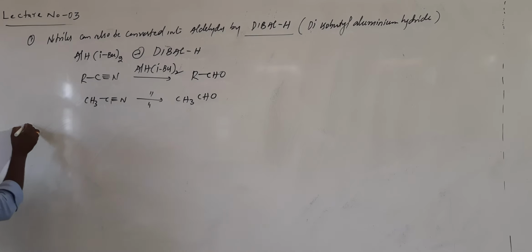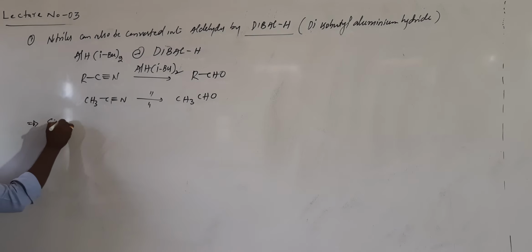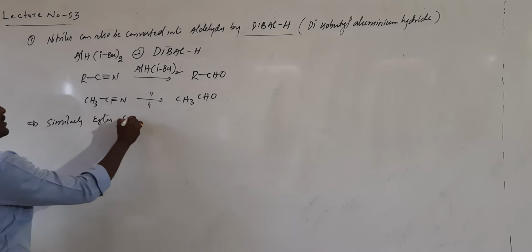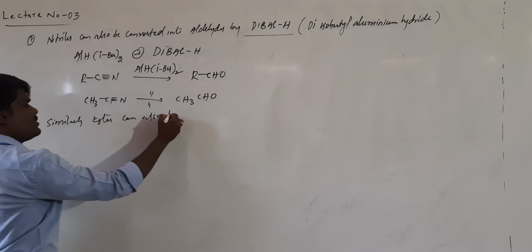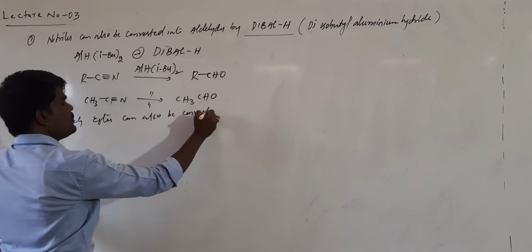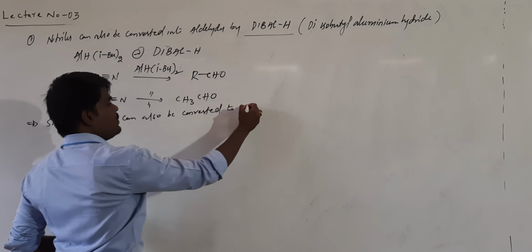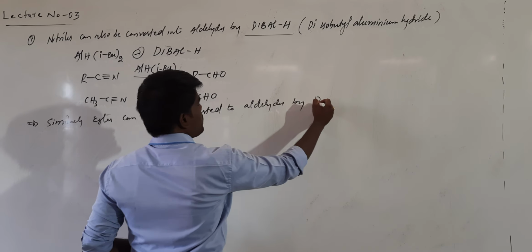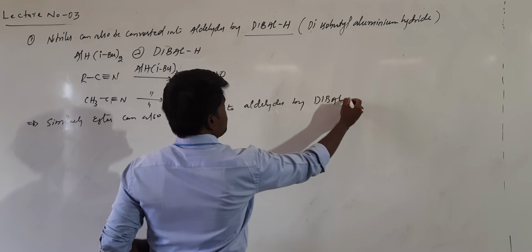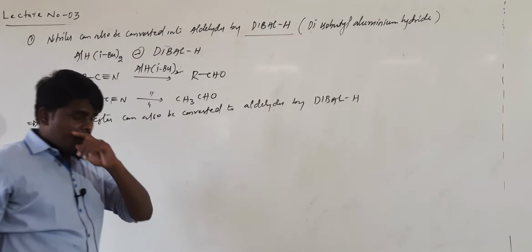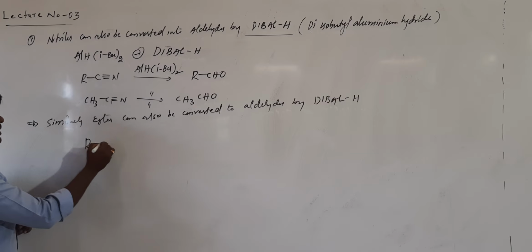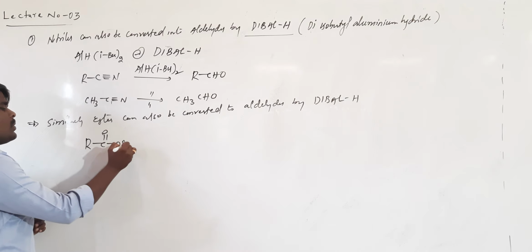Similarly, esters can also be converted to aldehydes by DIBAL-H. This is a reagent. What is the general formula of an ester? R-C double bond O-OR'.